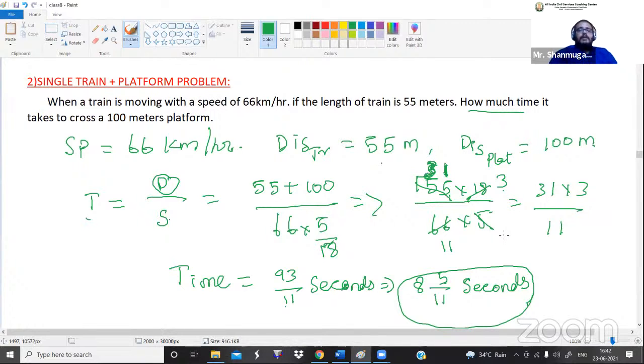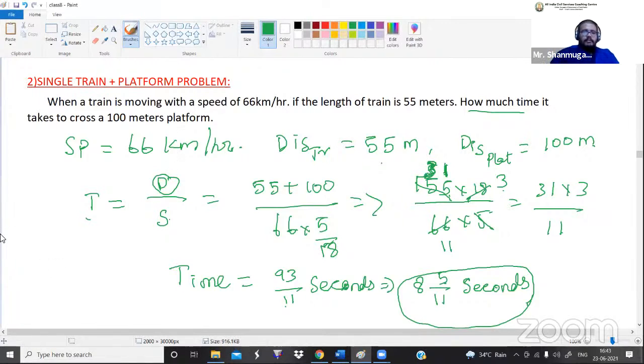Okay, fine. So what is the meaning of 8 and 5 by 11? There is a platform, there is a train, and the train will cross the platform completely. How much time will it take? 8 seconds and 5 by 11 of a second. If it is 93 by 11 seconds, you can't understand the meaning of that. That is why I'm asking you to convert to the mixed fraction. So that is your answer.